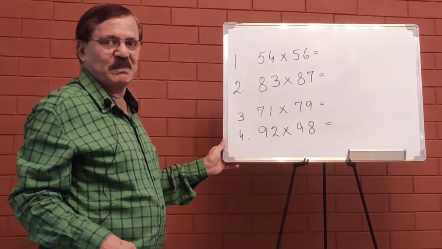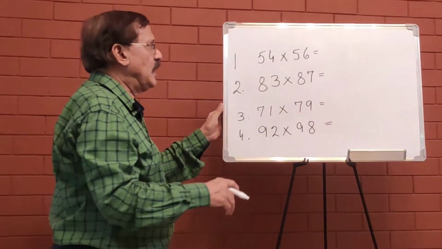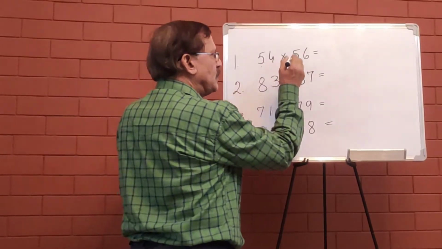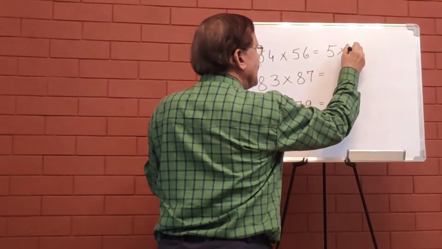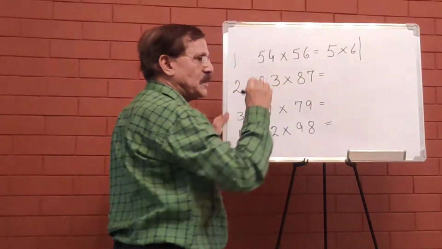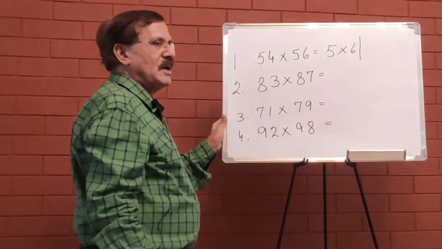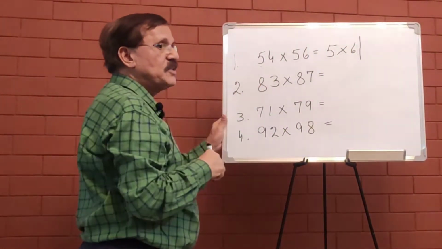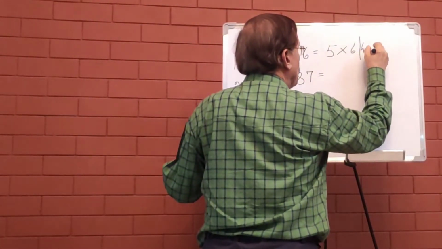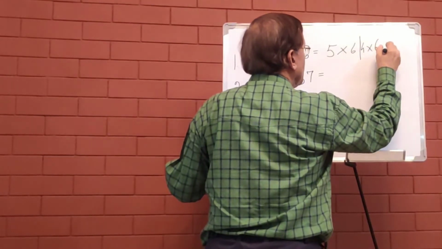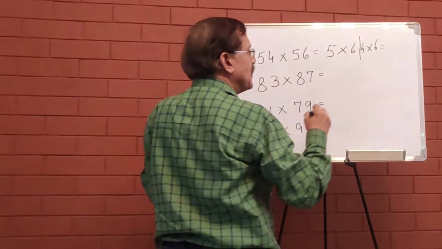Very simple. Now please pay attention. So 5, we'll see the first part. 5 multiplied by 6, just like we had in the first part. And the unit digits are 4 and 6. So 4 multiplied by 6 is 24, and 5 6s are 30.